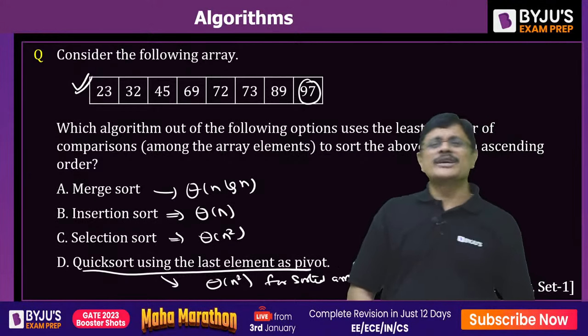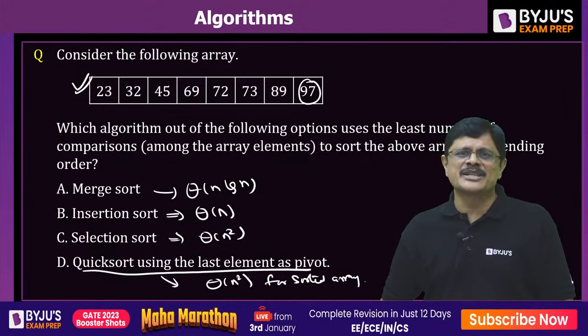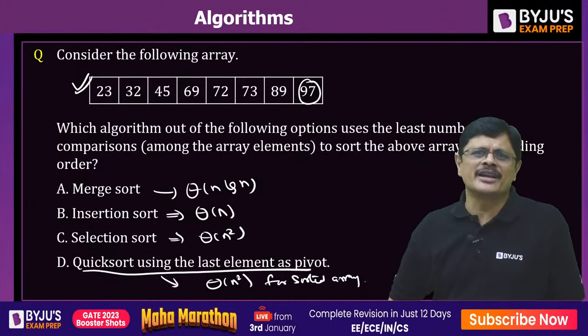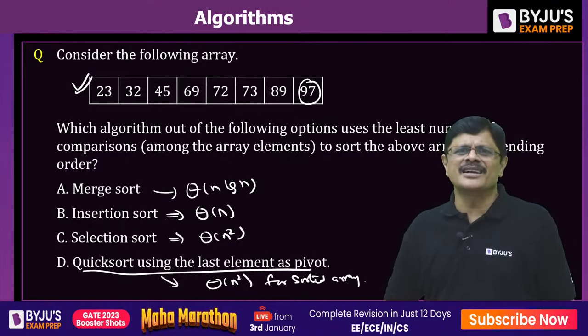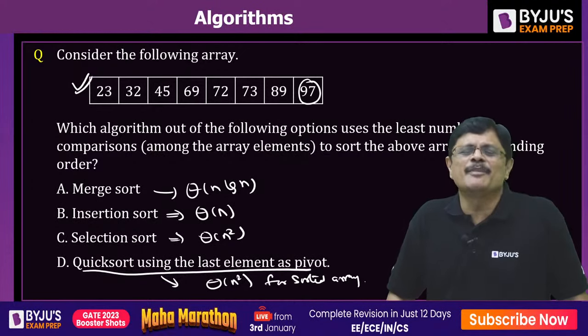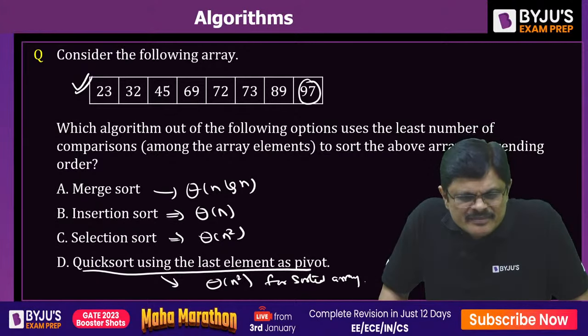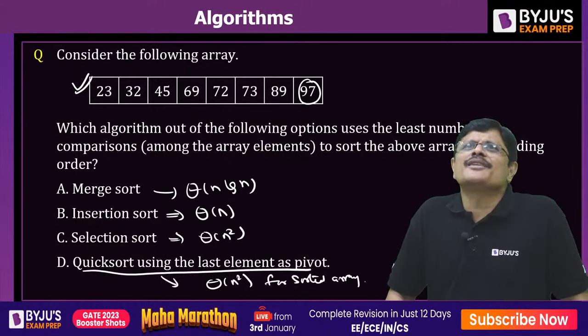See, for quick sort, because of recursion, stack space will be there, sir. Recursion stack space of log n will be used. Otherwise, it doesn't need any extra space. It is an in-place algorithm. Quick sort is an in-place algorithm, my dear friends. Okay. Selection sort will have the minimum number of swaps.